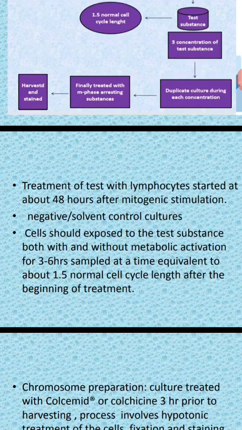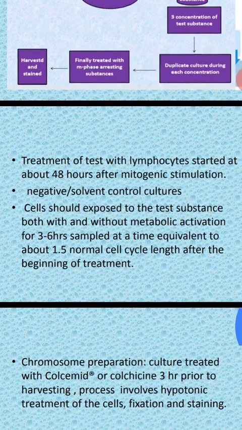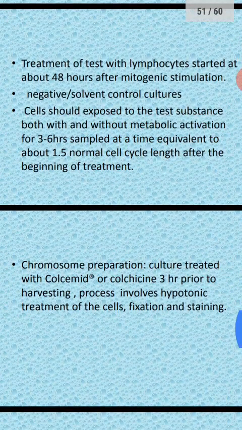Here is the procedure. It is especially performed on lymphocytes. You treat the lymphocytes with the test compound and allow the cells to incubate for 3 to 6 hours. After that, stop the cell division by application of colchicine.